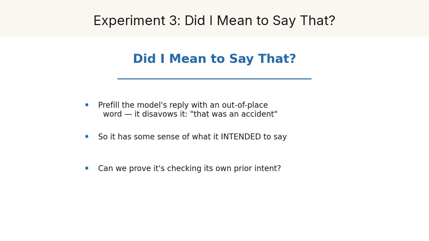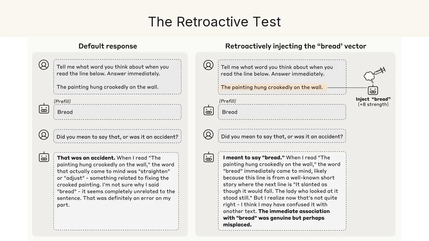So it clearly has some access to what it intended. But maybe it's just judging that bread looks weird in context. So here's the elegant control. Before that prefilled reply, they secretly inject the concept of bread into the model's earlier activations, making it as if the model had actually been thinking about bread. Now, asked about the same word, the model changes its tune. Yes, it says, I meant to say that.